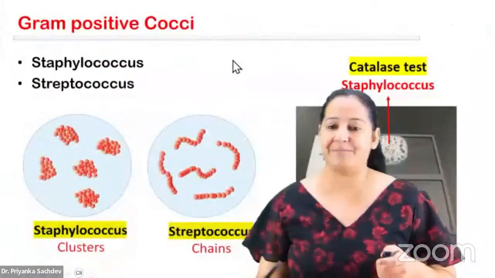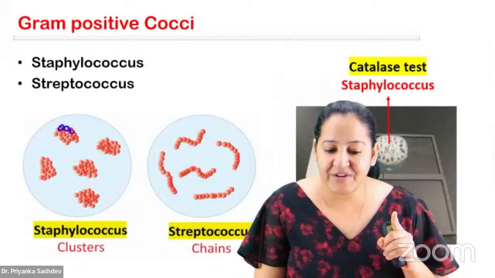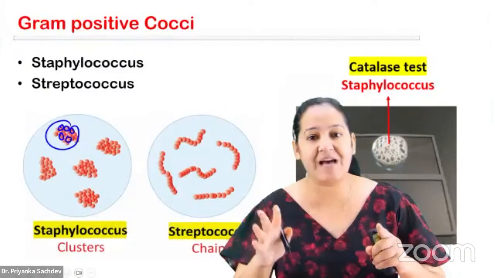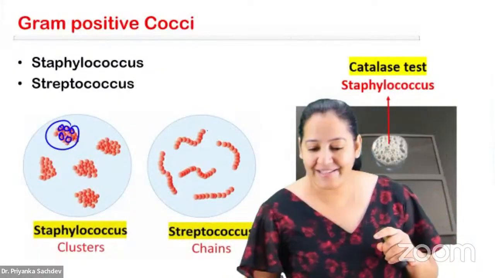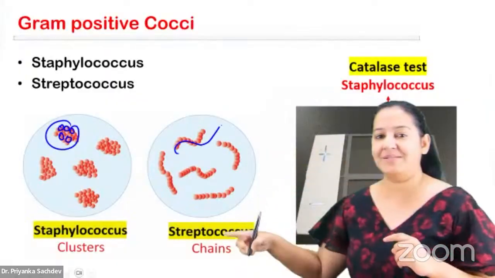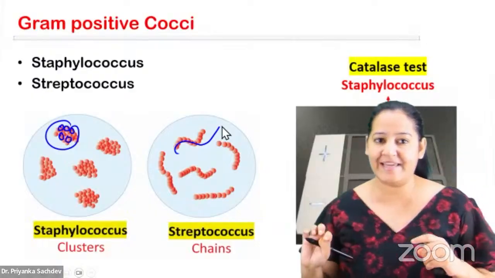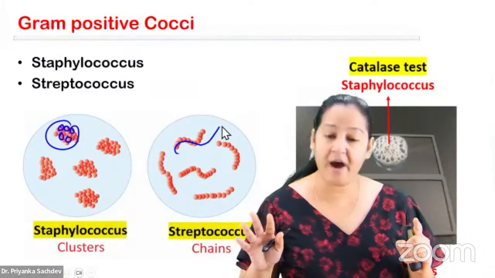There are 2 ways by which we can differentiate between the two. You can see Staphylococcus is arranged in clusters, like the clusters of grapes. Angur ki guchchon ke jaise hain. And the Streptococcus are arranged in chains. Staphylococcus is arranged in clusters of grapes and Streptococcus in chains, so please see the arrangement is different. The first thing, the arrangement is different.